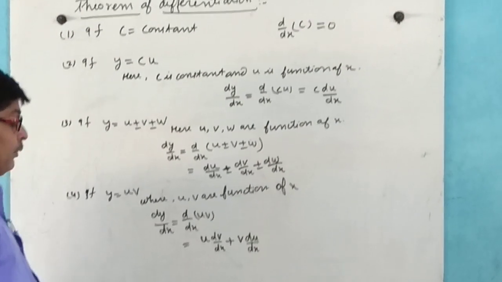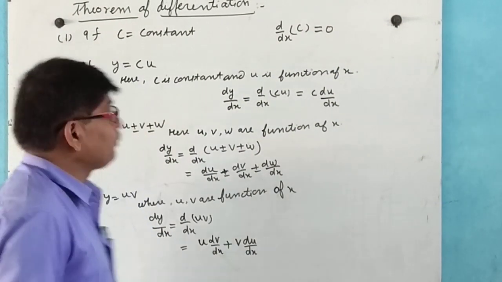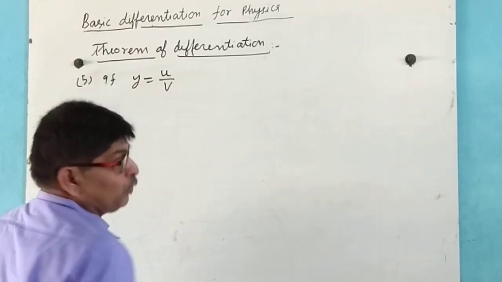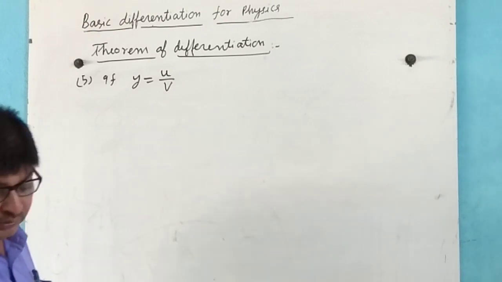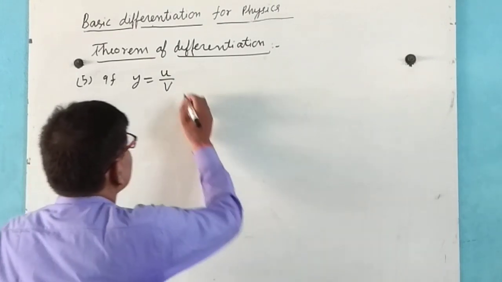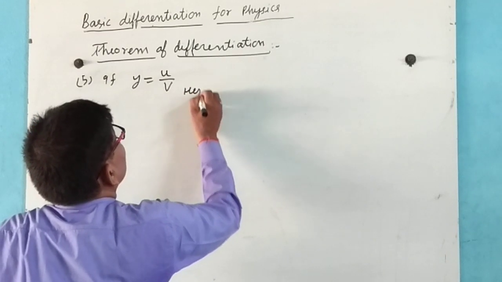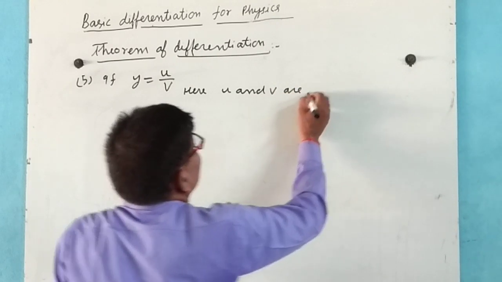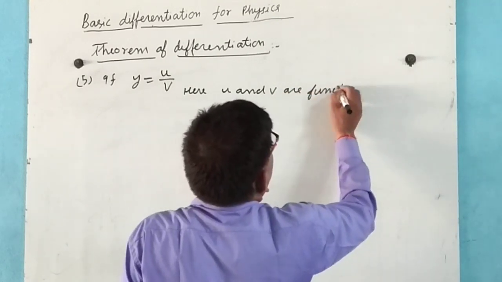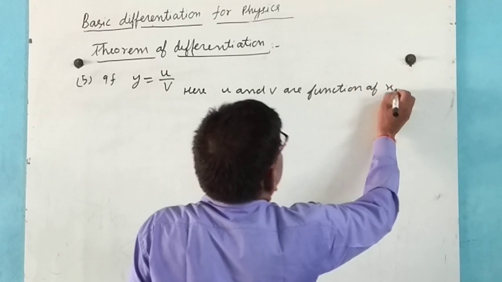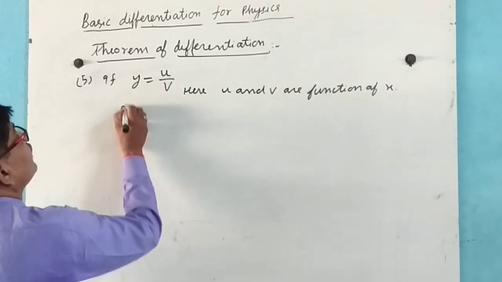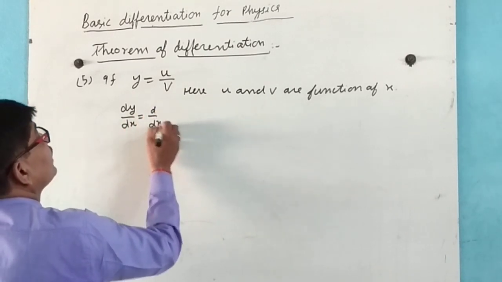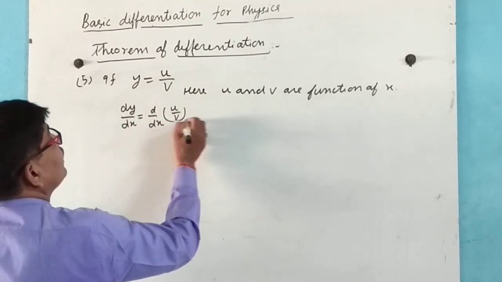Now, fifth, if y equals u by v, here u and v are functions of x, then dy by dx equals d by dx of u by v.